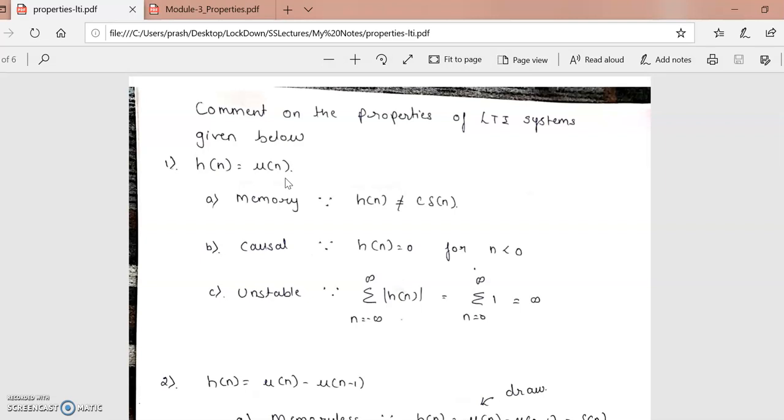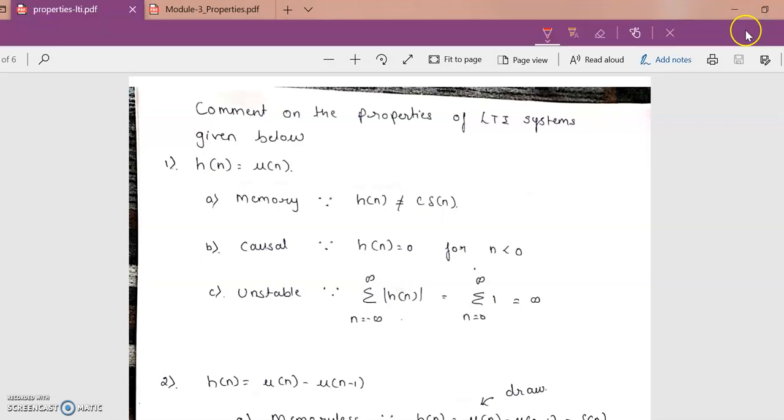If you recall the properties, a system is going to be memoryless if h of n is equal to c into delta of n, where c is any constant. In this case, since h of n is not equal to c into delta of n, even if I do any kind of mathematical modification, you will not be able to write h of n as c into delta of n. It is not possible. That is why I call this system a memory system. Are we clear on the first part?